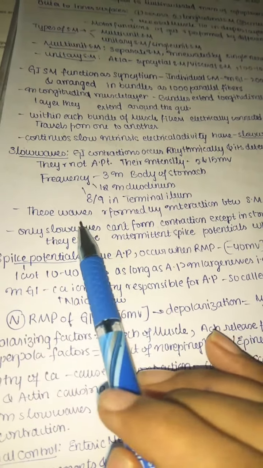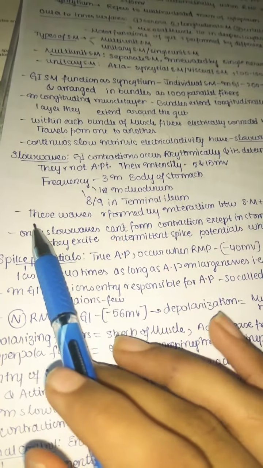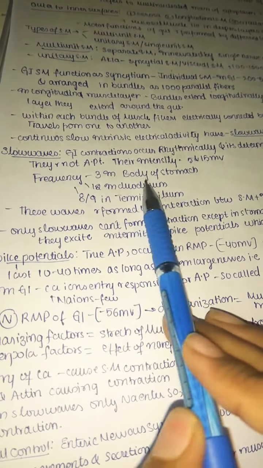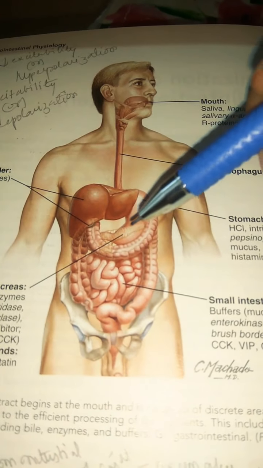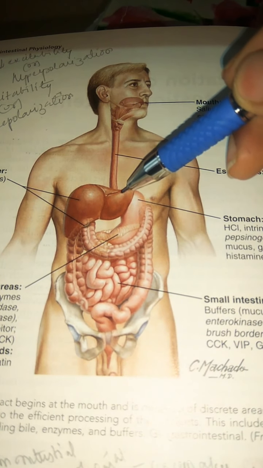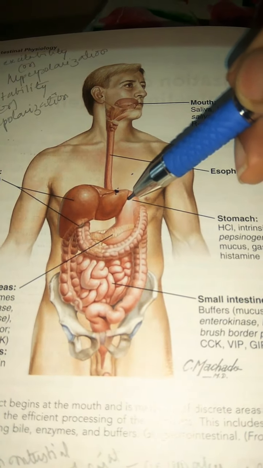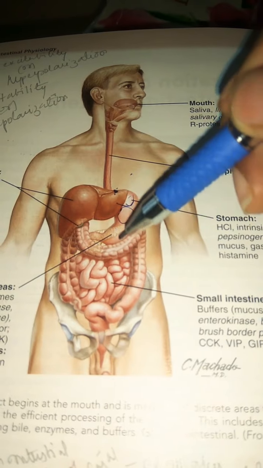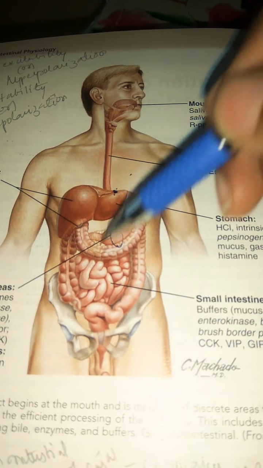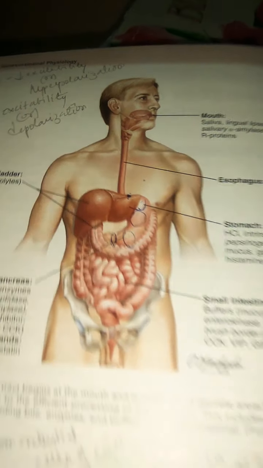Their frequency differs in different parts of the stomach. What is the frequency of slow waves? Let us see. You know the stomach parts, right? So this is the stomach right here. This part is the cardiac part, because it is near the heart. This is called the fundus, this is the body of the stomach, this is the antrum of the stomach, and this ending part is the pylorus of the stomach. So these are the parts of the stomach.